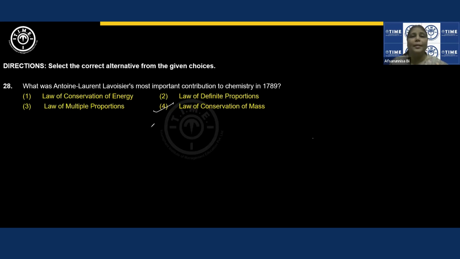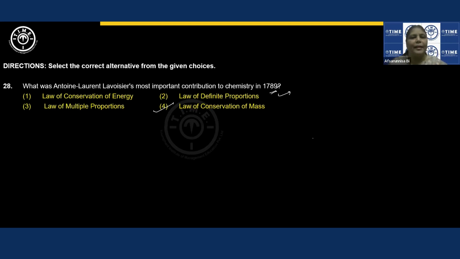In the same year, 1789, he also grouped the then known elements. He tried to group the elements into 4 different categories. Later on it was not accepted, that's a different story, but he was the first scientist to group the elements into 4 categories.